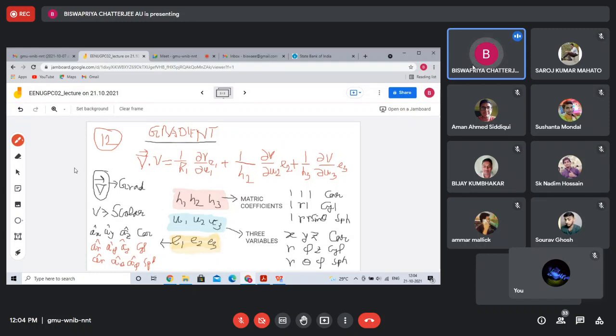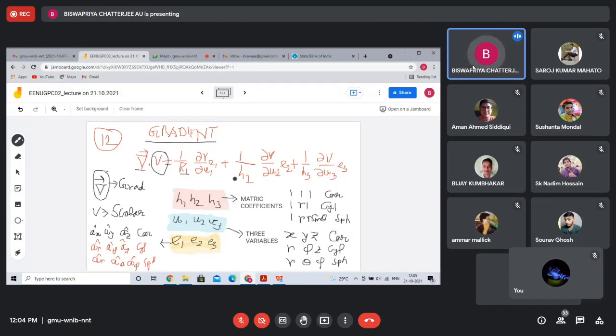So let me quickly recap what is there in this equation. Del is called the grad operator. I told you that V must be a scalar, otherwise it will not be a gradient operation.